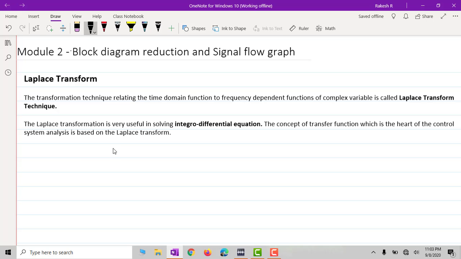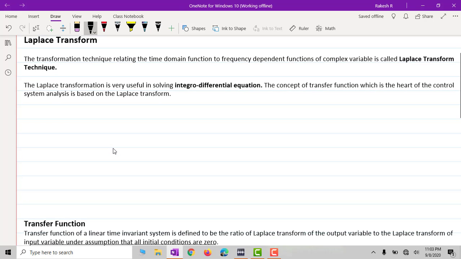Now, we shall take one function here, that is f of t, the function for which the time t should be greater than 0. By the definition, capital F of s is the Laplace transformation of f of t. This is how we represent it.